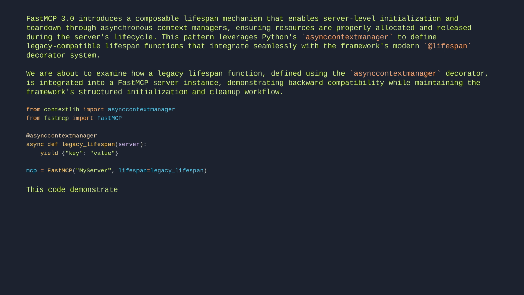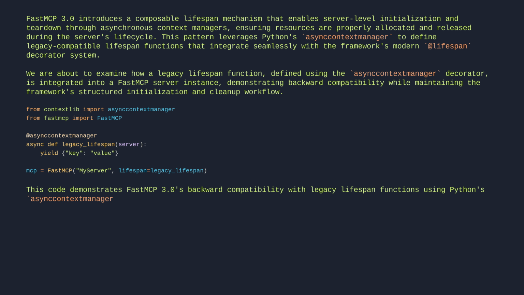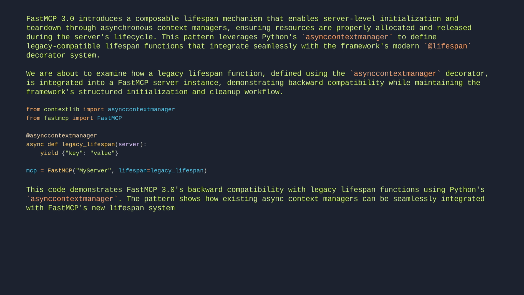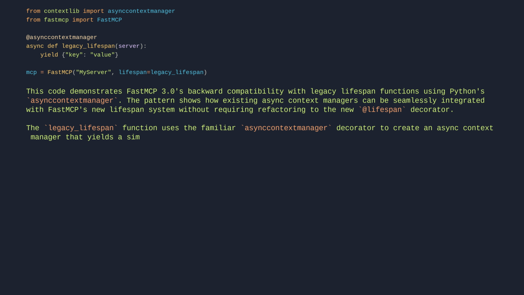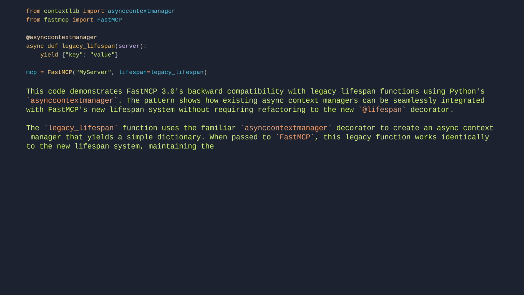This code demonstrates FastMCP 3's backward compatibility with legacy lifespan functions using Python's asynccontextmanager. The pattern shows how existing async context managers can be seamlessly integrated with FastMCP's new lifespan system without requiring refactoring to the new @lifespan decorator. The legacy lifespan function uses the familiar asynccontextmanager decorator to create an async context manager that yields a simple dictionary. When passed to FastMCP, this legacy function works identically to the new lifespan system, maintaining the same startup and teardown behavior